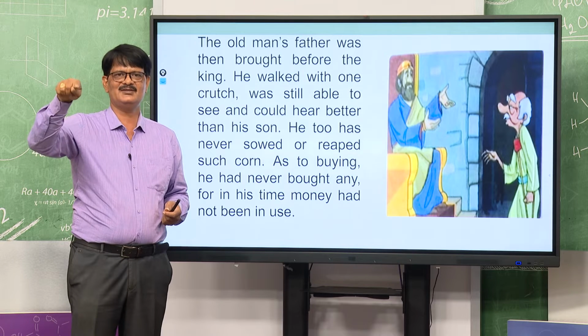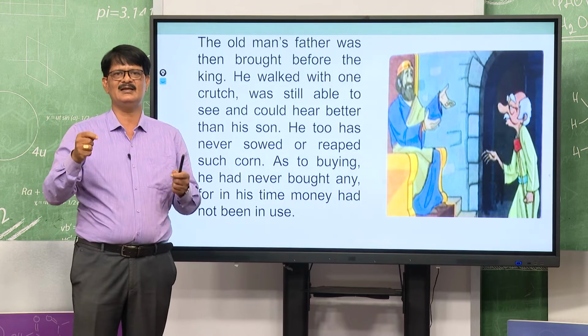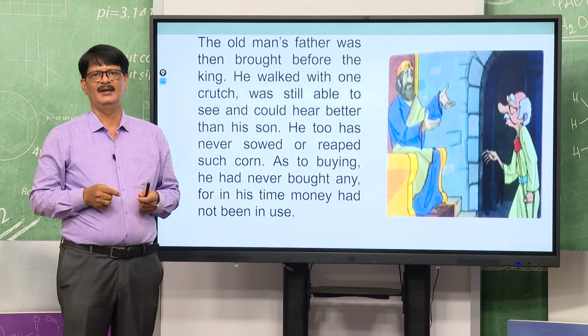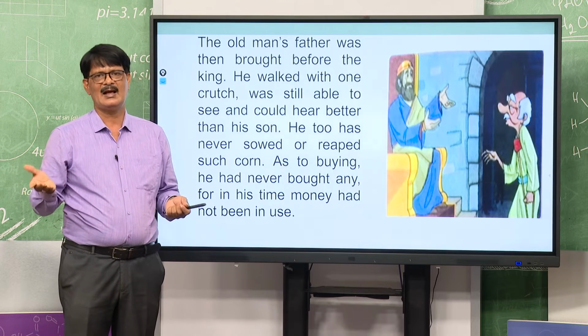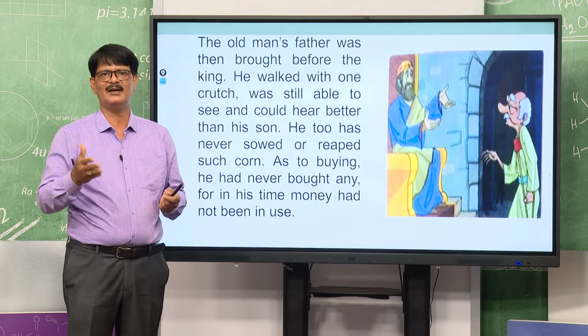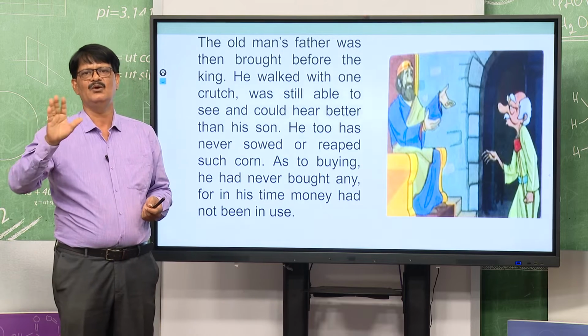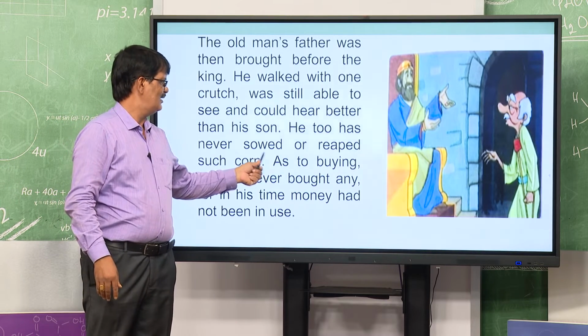You see, this is the reason. His father came with one crutch and was still able to see and could hear a little. He too had never sowed or reaped such corn, and as for buying, he had never bought any. He also denied that such a thing was used. Then the interest is there.